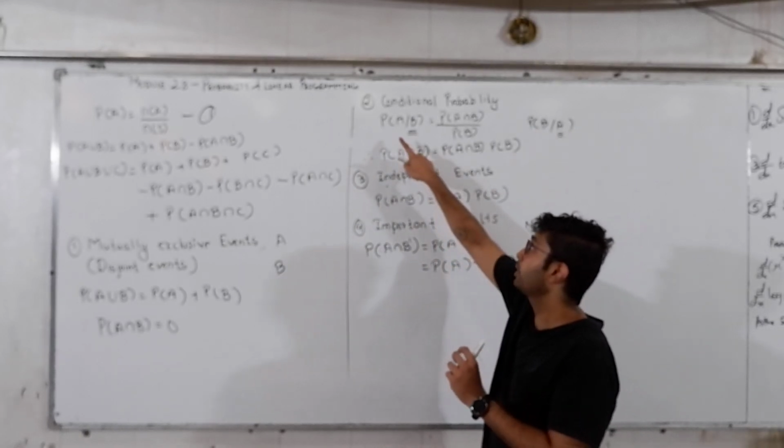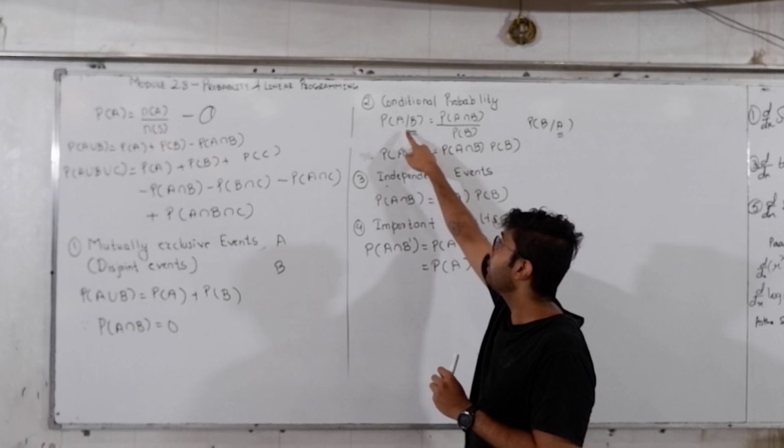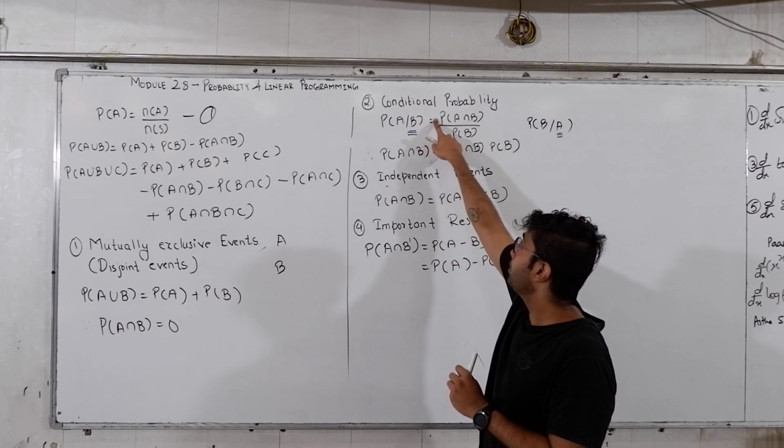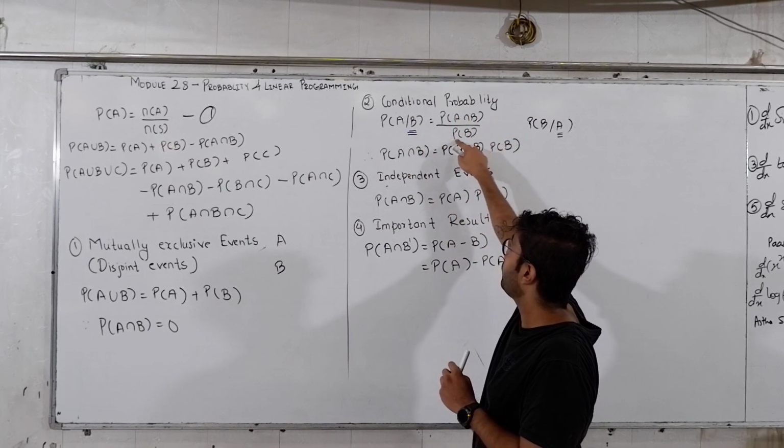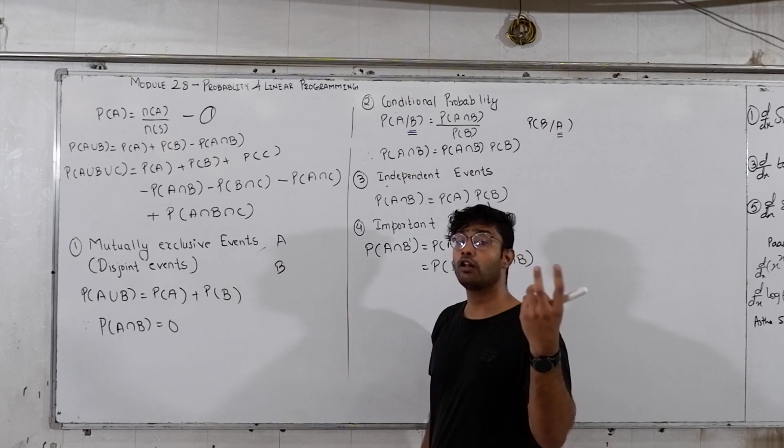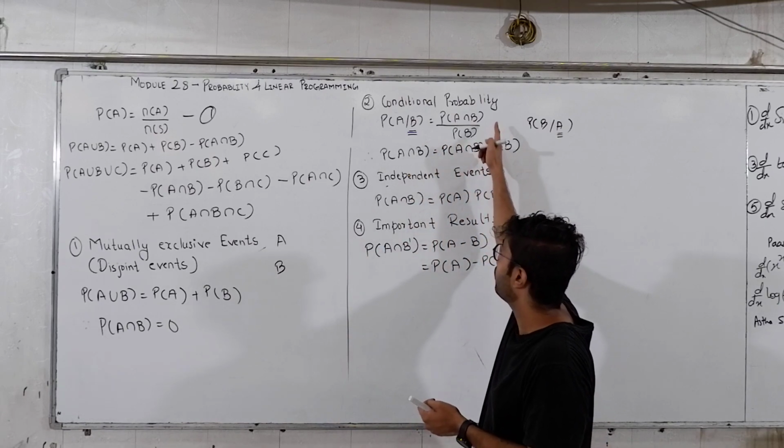Therefore, the formula for it is probability of A given B is equal to probability of A intersection B upon P of B. Whenever we solve problems, we don't use this formula as much.